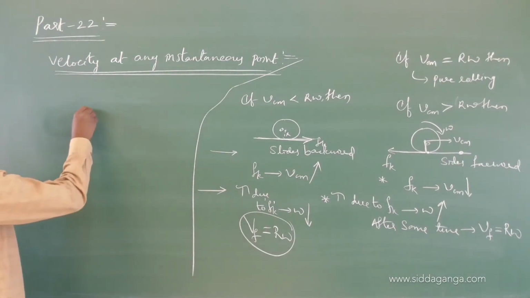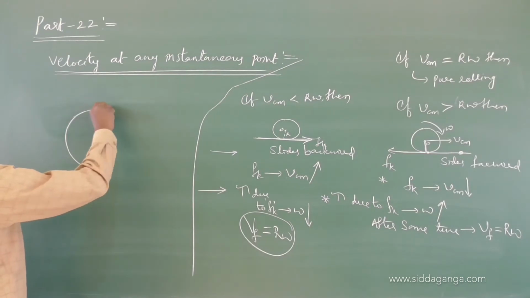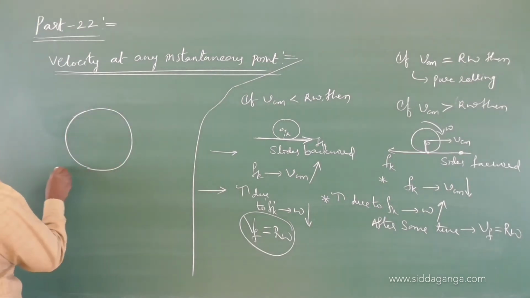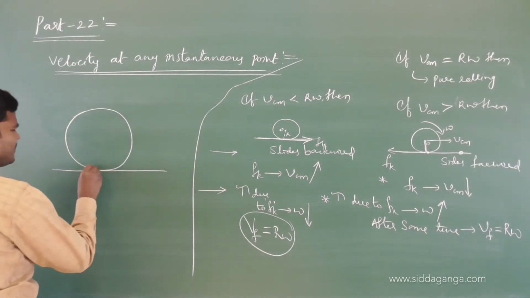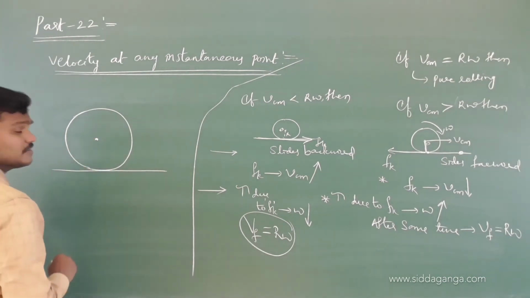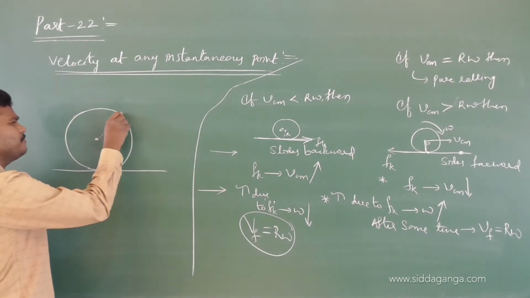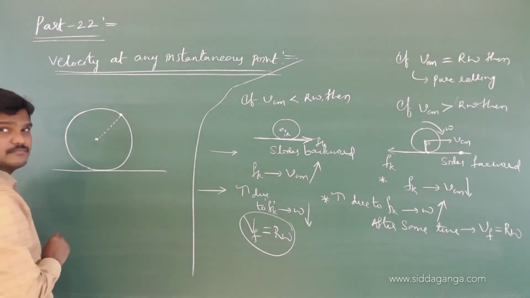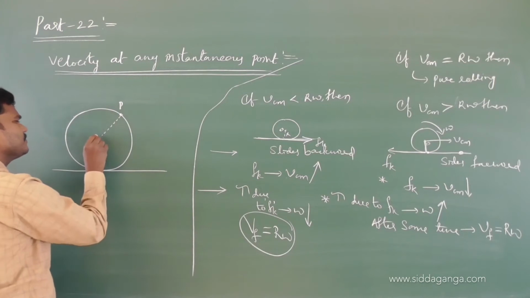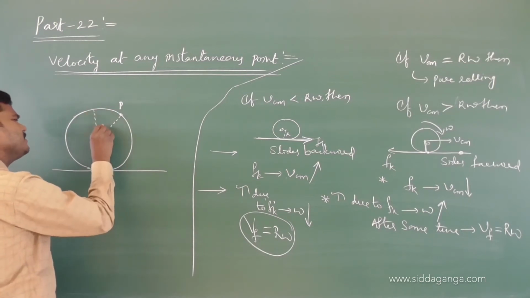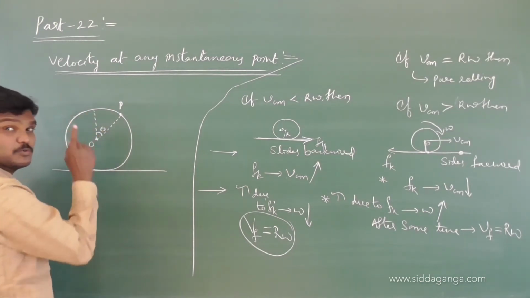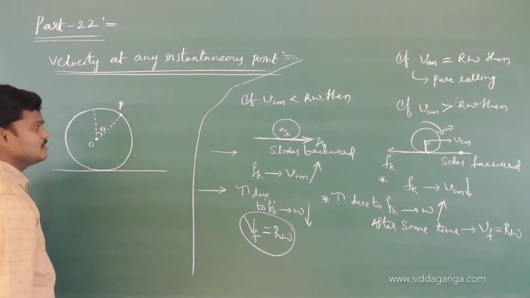Let us suppose this is the rolling body, which is rolling on a horizontal surface whose radius is r. Let us suppose at any instant of time the particle is here, at P. It makes some angle theta with respect to the vertical. I am taking it with respect to vertical like this.